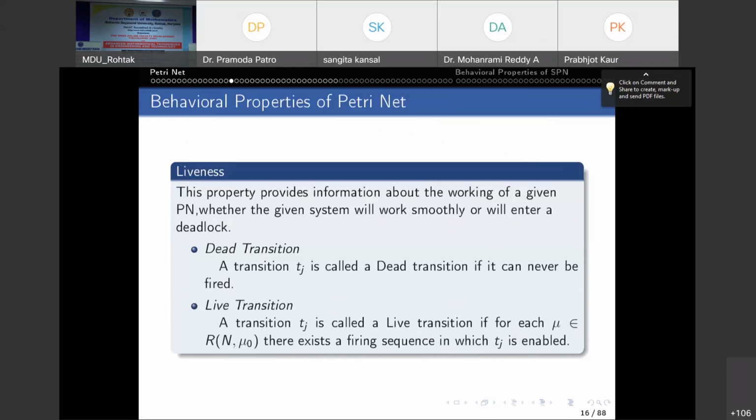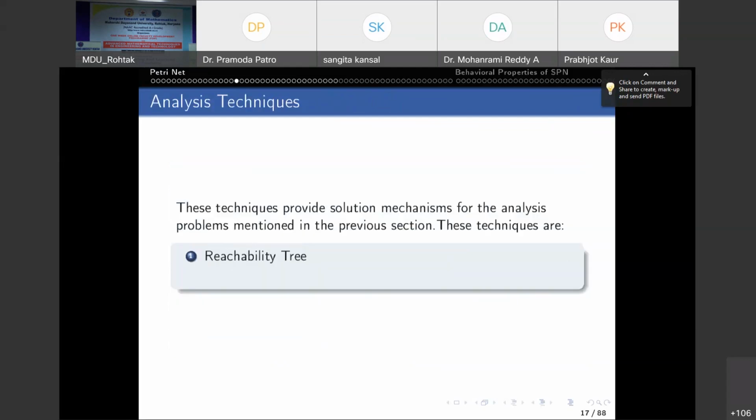So if you go back to the change of season example, the system is live. Means every transition is enabled at least once. So the system is live, and you know the change of season is live. Now, there are some analysis techniques, and there are two: one is the reachability tree technique and the other is the matrix equation technique.